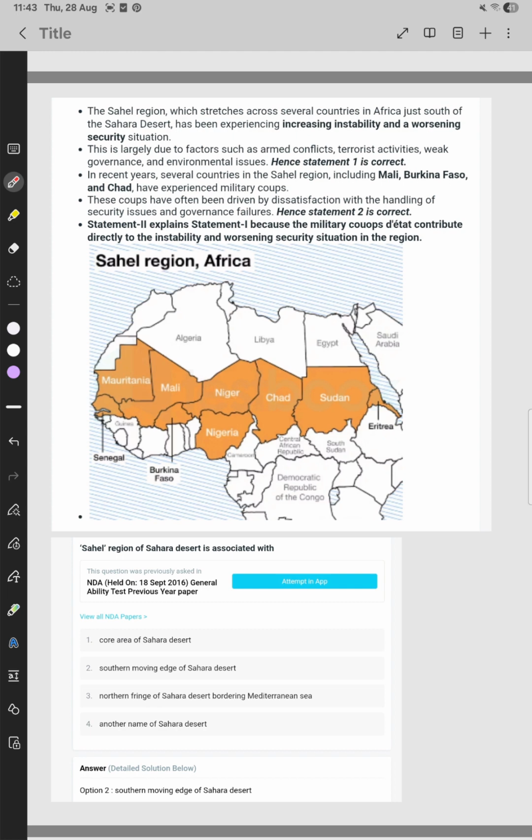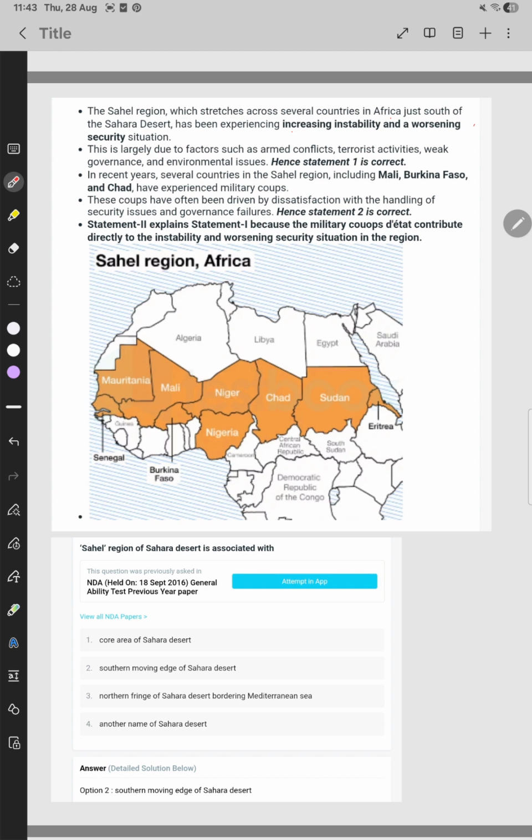The description is: the Sahel region, which stretches across several countries in Africa just south of the Sahara Desert, has been experiencing increasing instability and a worsening security situation. This is largely due to factors such as armed conflict, terrorist activities, weak governance, and environmental issues. In recent years, several countries in the Sahel region, including Mali, Burkina Faso, and Chad, have experienced military coups. These coups have often been driven by dissatisfaction with the handling of security issues and governance failure.